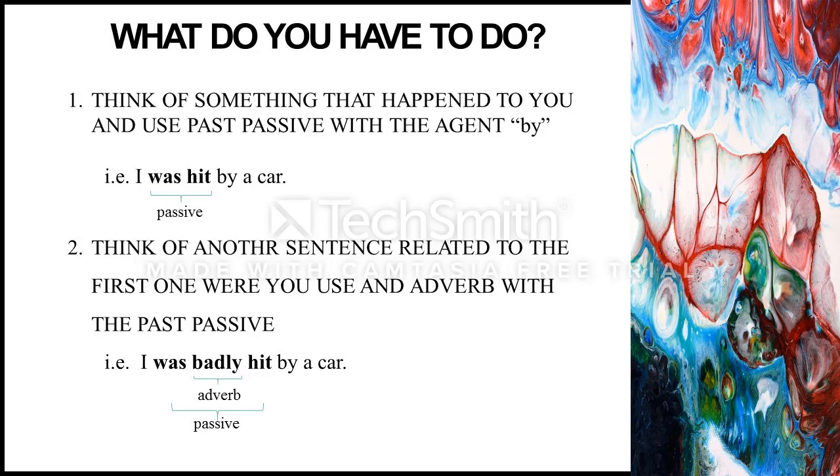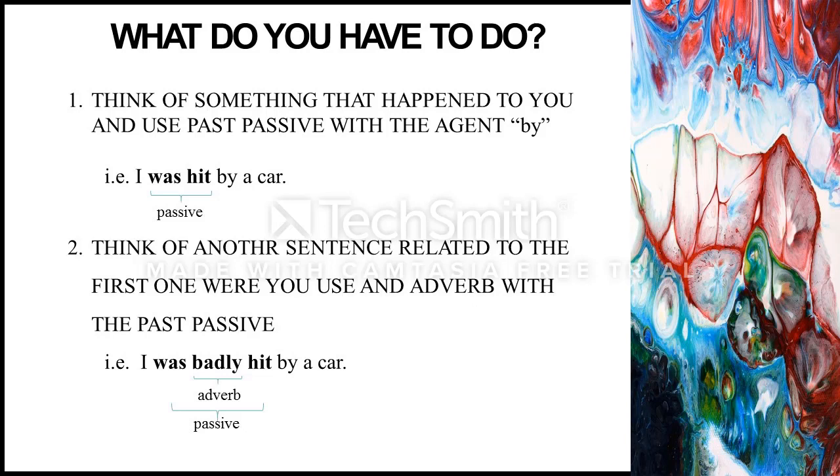So my passive is "was hit", and "by a car", by, and the agent, a car. That information is important. I'm not saying that I was hit by a bus. I wasn't hit by somebody cycling. No, it was by a car. So that information, remember, it is important. When the agent's important, I use the person, the doer, I have to use the by.